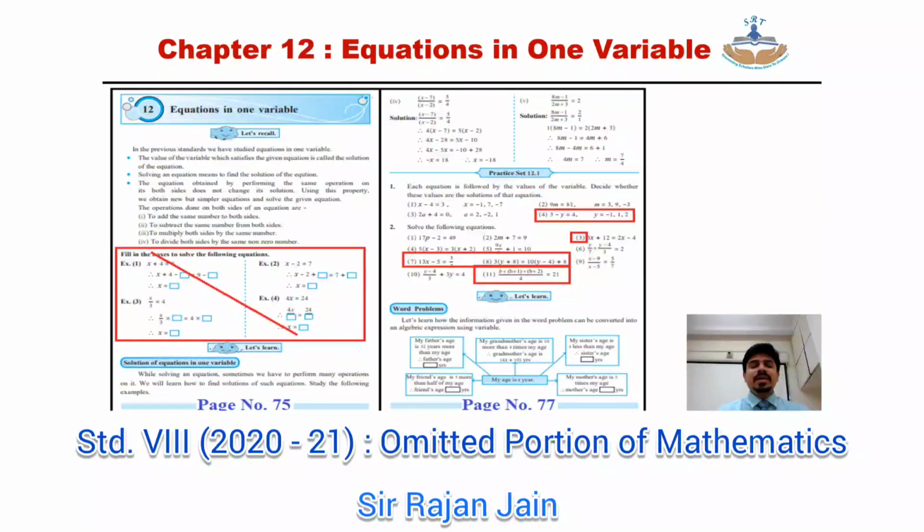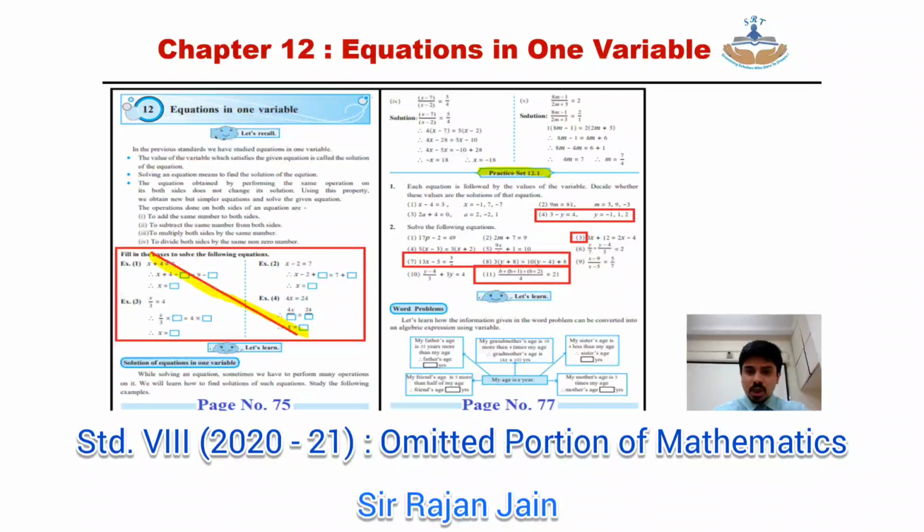Then coming to the next part, page number 75, chapter number 12, equations in one variable. The fill in the boxes, the entire part is omitted. Clear? Then come to page number 77, practice set number 12.1. Question number 1, sub question 4 is omitted. Again I repeat, question number 1, sub question 4 is omitted.